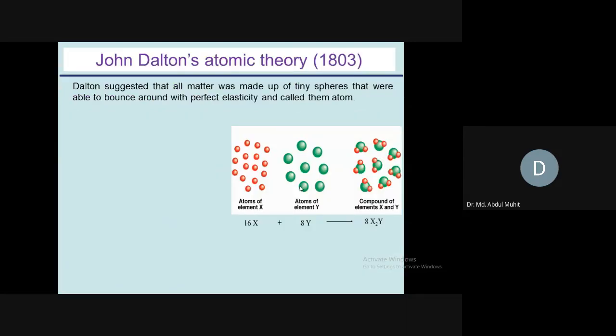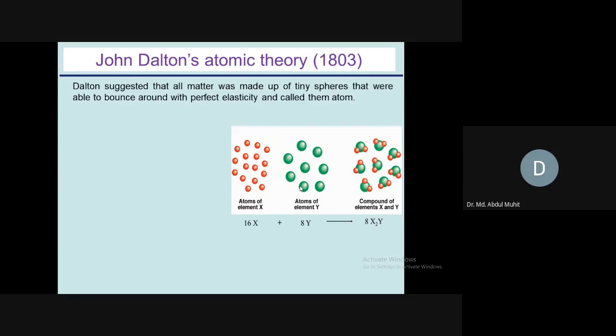how we developed this atomic model. First of all, the atomic model started from John Dalton's atomic theory. John Dalton suggested that all matter was made of tiny spheres that are able to bounce around with perfect elasticity, and he called them atoms.